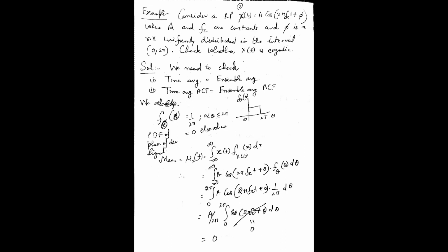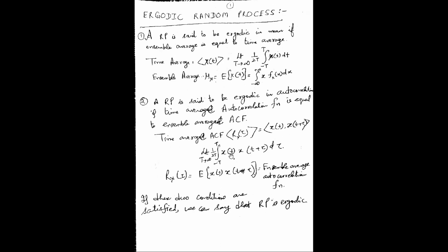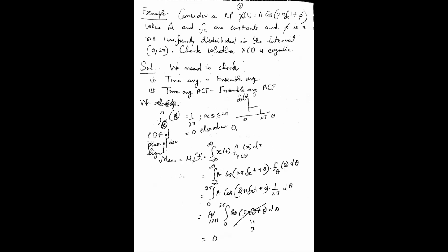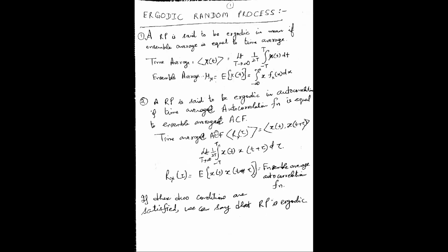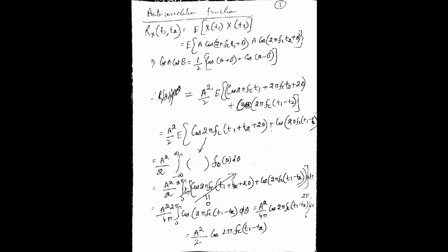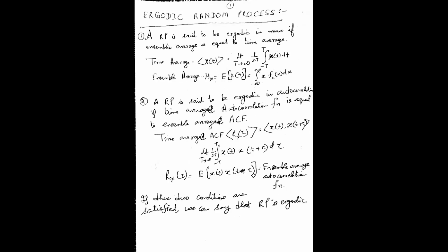Now let us look at the time average, because we have to prove this. The time average is the limit as T approaches infinity of 1 over 2T, integral from minus T to T of x(t) dt.